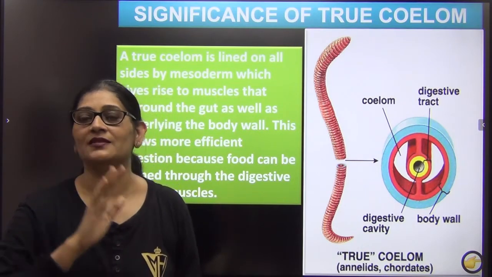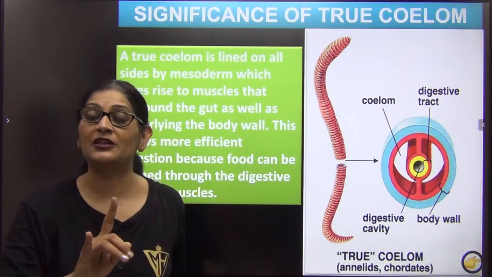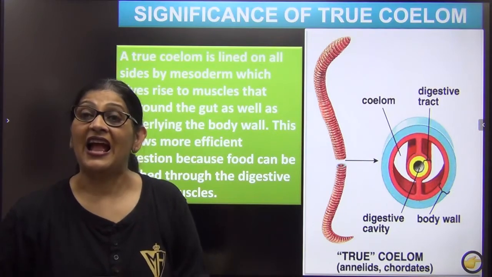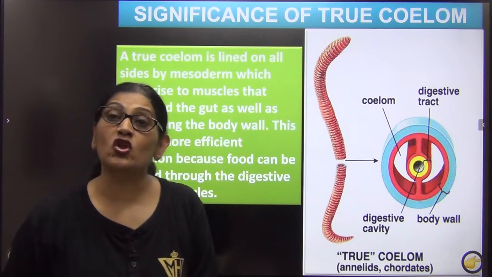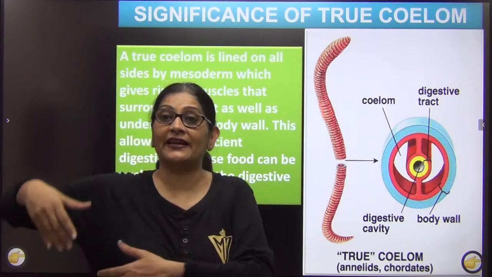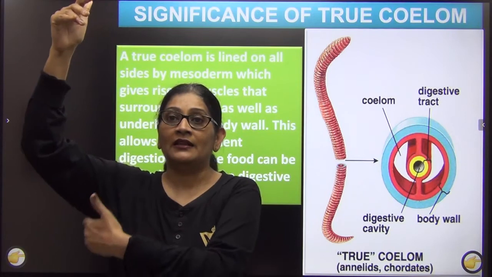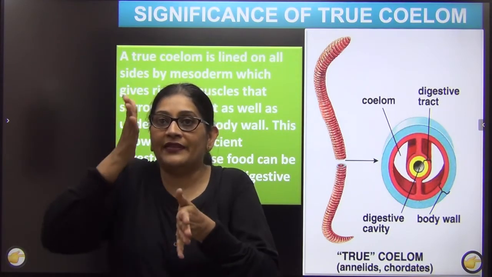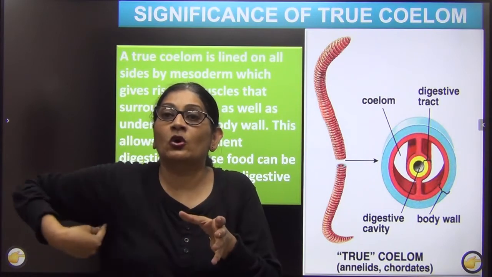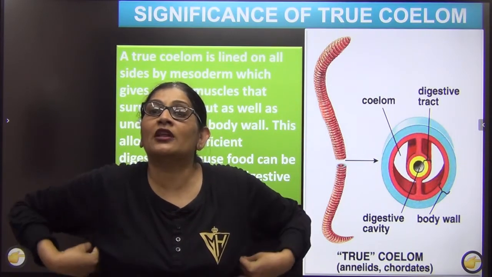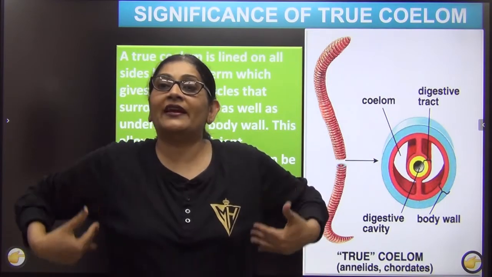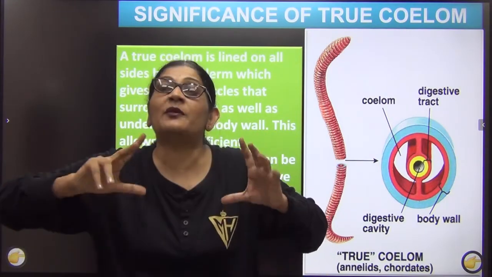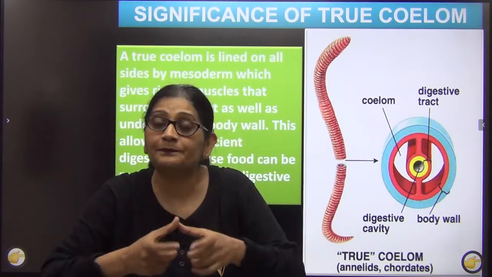Mesoderm forms muscles. I once again repeat, mesoderm goes on to form muscles, right? If your body is not lined by mesoderm on either side, see, this is my body wall, this is ectoderm, then mesoderm, right? Then there is coelom, then I have endoderm. So this will form muscles only on the outer side of my body. Only on the outer side, my body wall will have muscles. As a result, my body wall will be flexible, but not my gut.